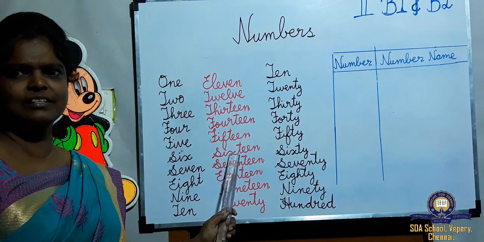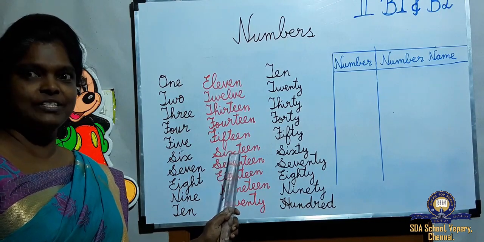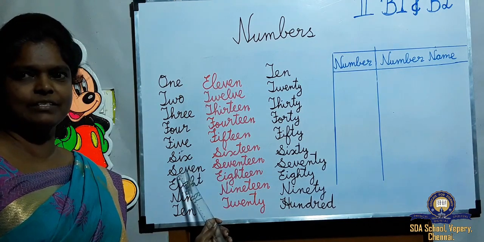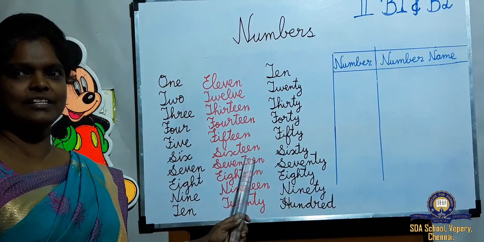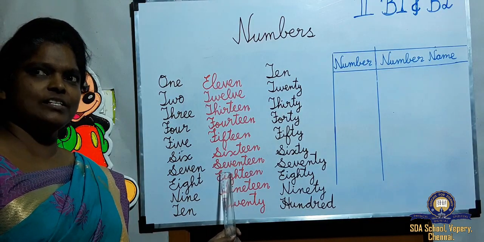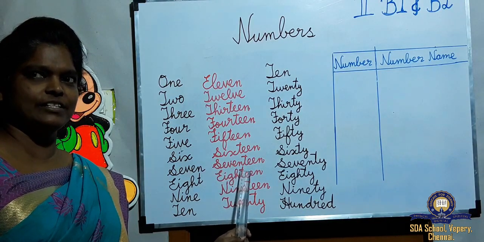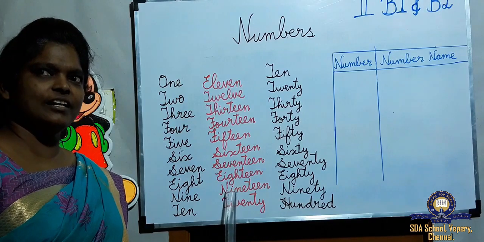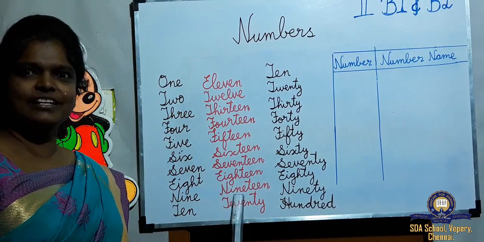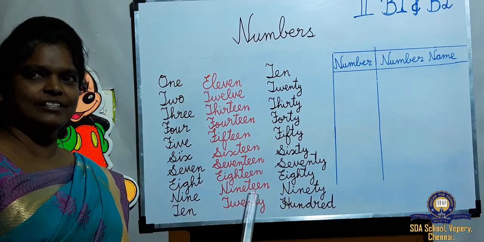It changes here: F-I-F-T-E-E-N 15. And 16 will come the same. 6 spelling S-I-X, T-E-E-N 16. Same for 7: S-E-V-E-N, T-E-E-N 17, E-I-G-H-T, T-E-E-N 18, N-I-N-E, T-E-E-N 19.